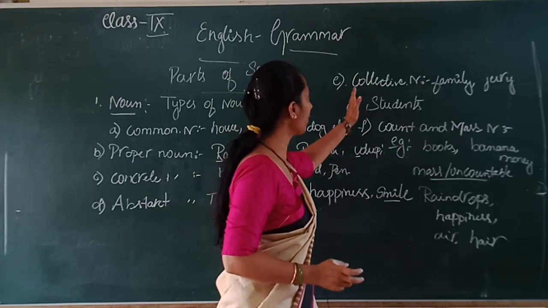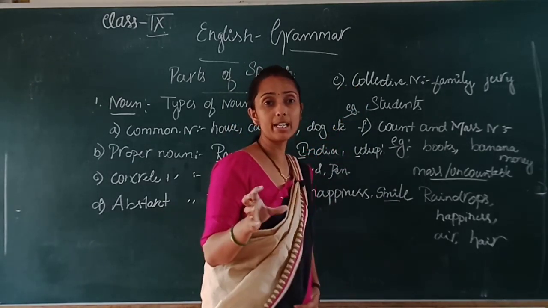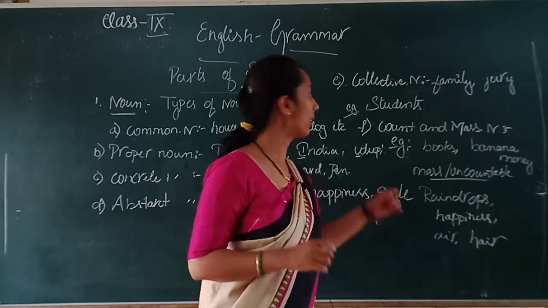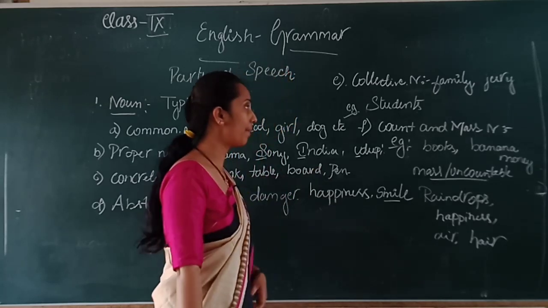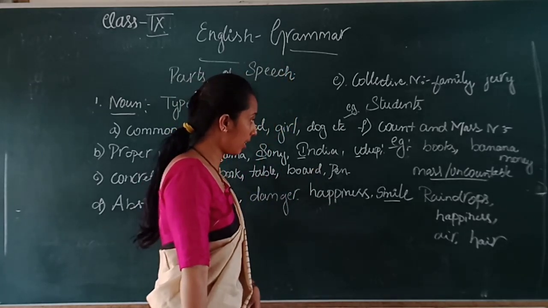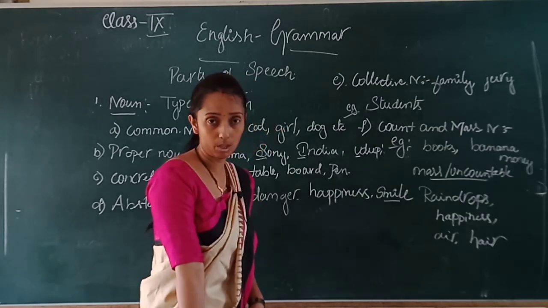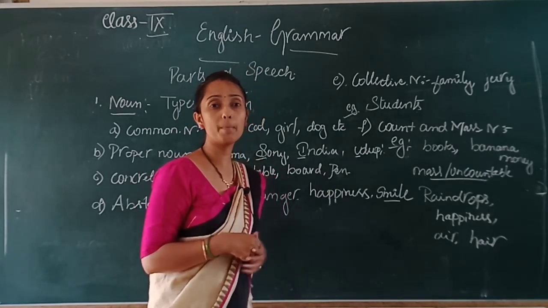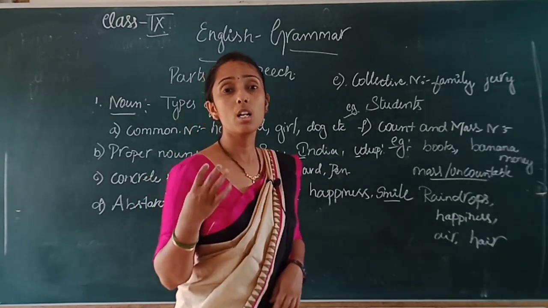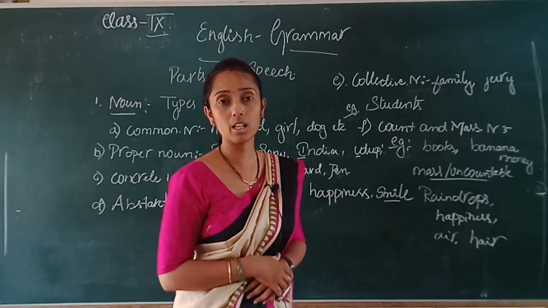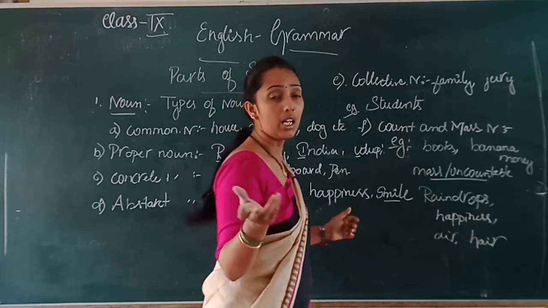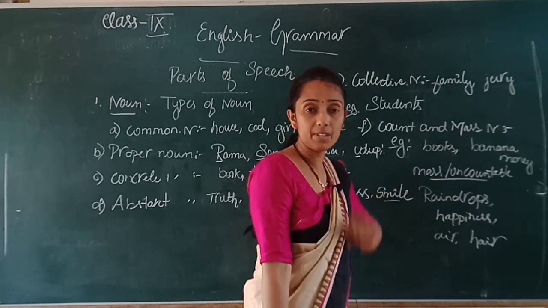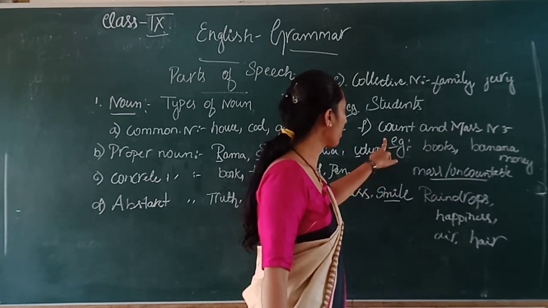Then a collective noun is a noun which is made as one group, or which is gathered in one group, or which is counted as a group. That comes in a collective noun. Example: family, jury and students. Then the next one is the countable noun, a noun which we can count in numbers, or whose measure we know. Example: how many desks are there in 9th standard? You can tell, isn't it, 16 or 14 desks? If it is countable, then it comes in a countable noun.